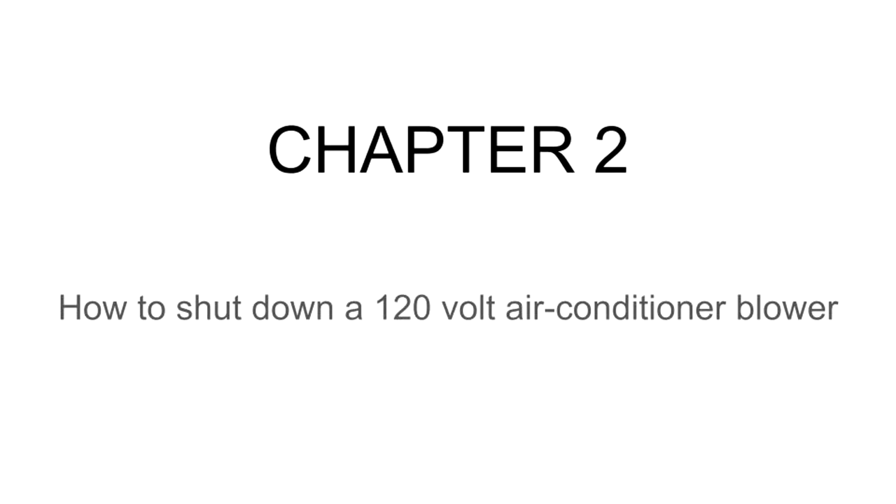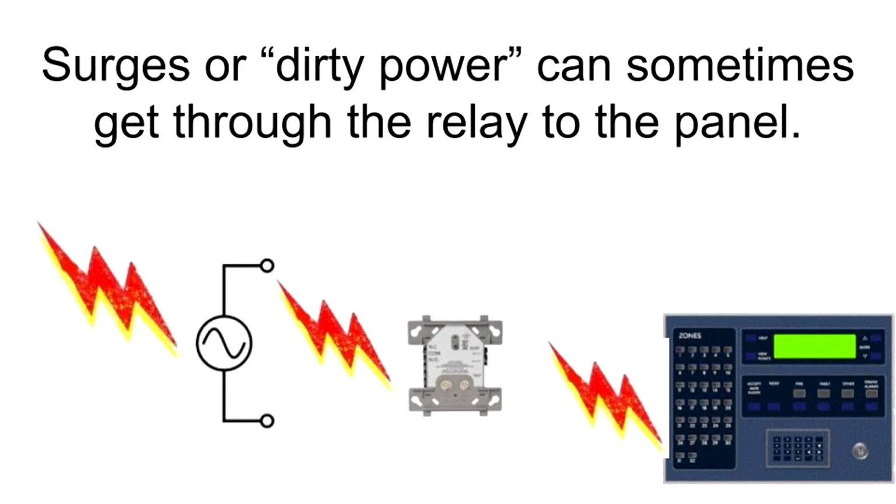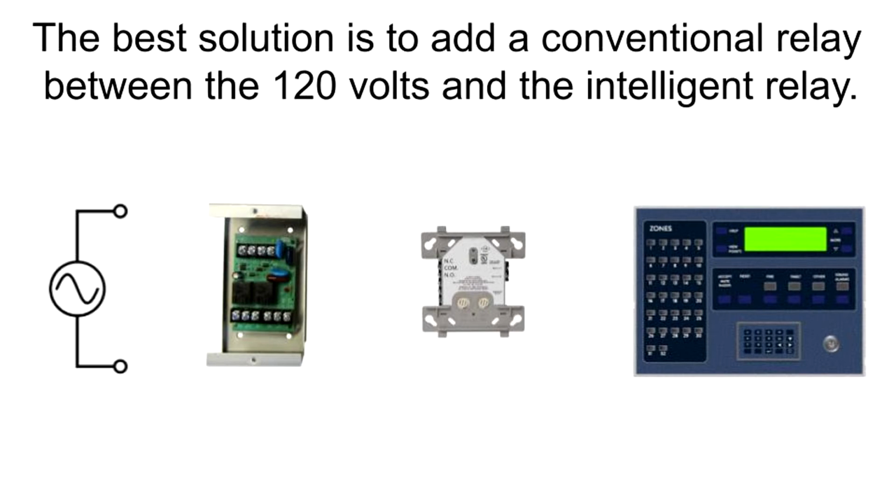Chapter 2. How to shut down a 120-volt air conditioner blower. It's not a good idea to put 120-volt line voltage on an intelligent relay. Surges or dirty power can sometimes get through the relay to the panel. The best solution is to add a conventional relay between the 120 volts and the intelligent relay.